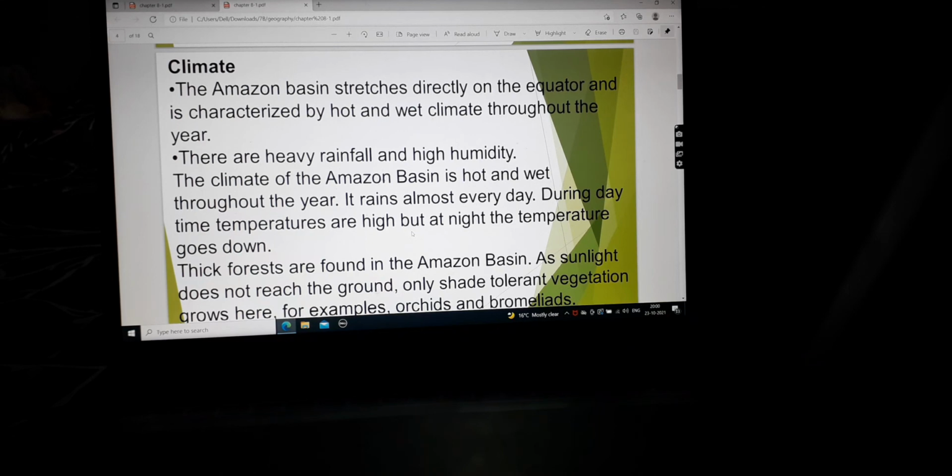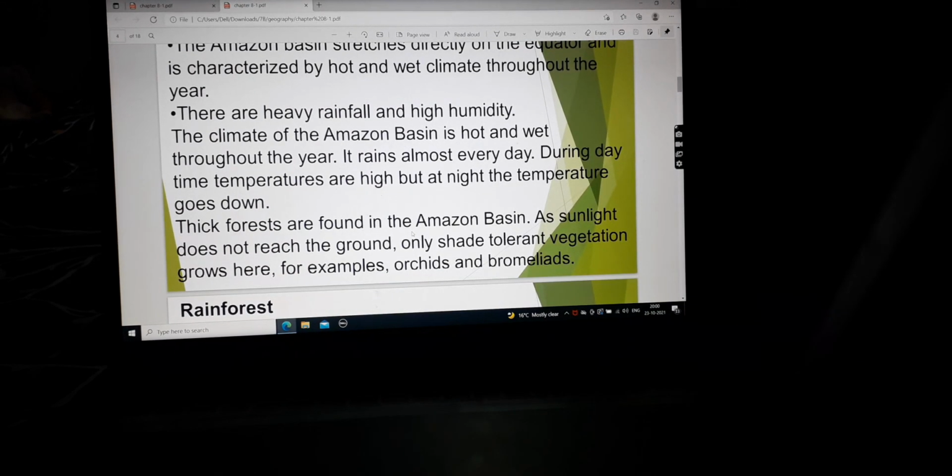Thick forests are found in the Amazon basin. As sunlight does not reach the ground, only shade tolerant vegetation grows here, for example, orchids and bromeliads. So now what happens is, as the Amazon basin has a thick forest, as you might have seen on many of the National Geographic channels, especially Bear Grylls and Josh Gates.